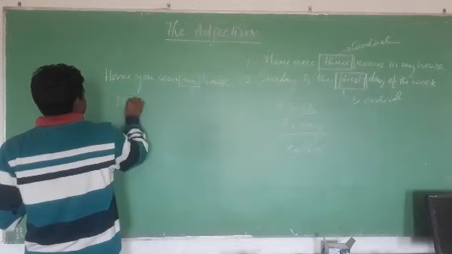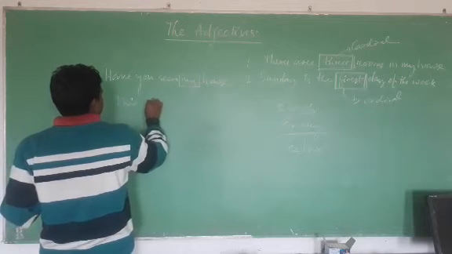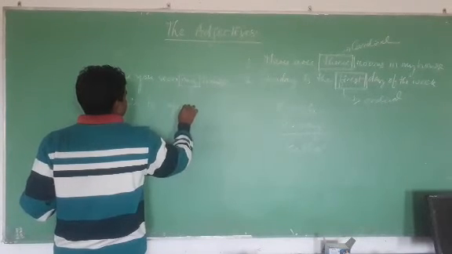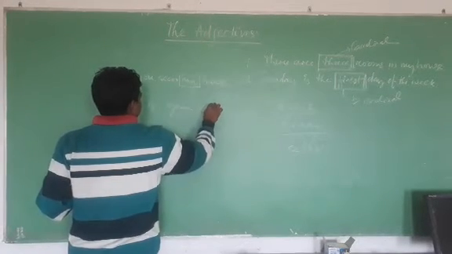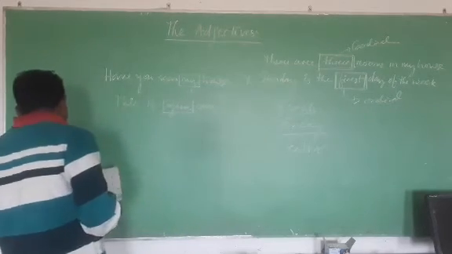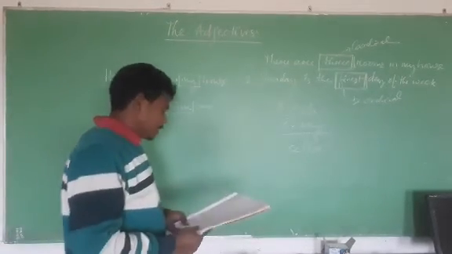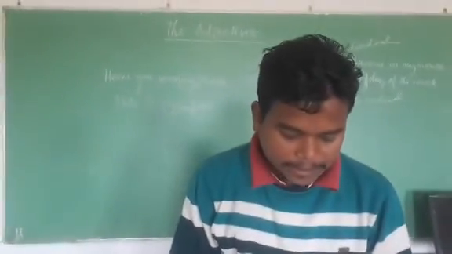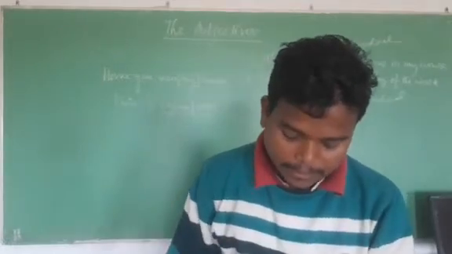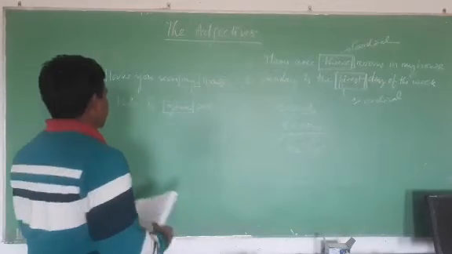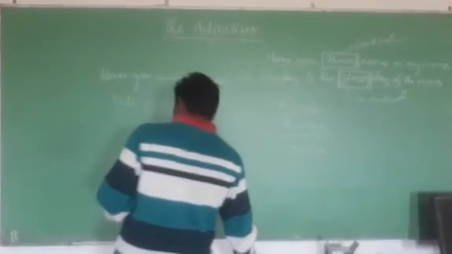This is your car. Here also it is a possessive adjective. But you must know that mine and ours are exceptional cases. They do not count under the possessive adjectives.